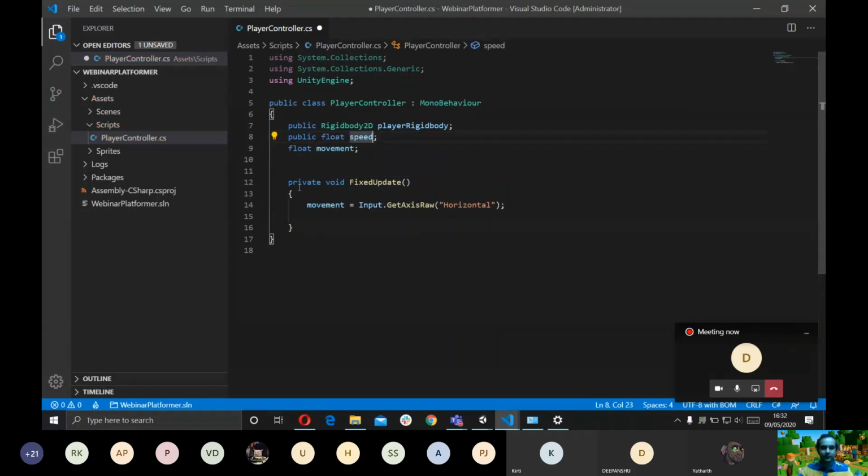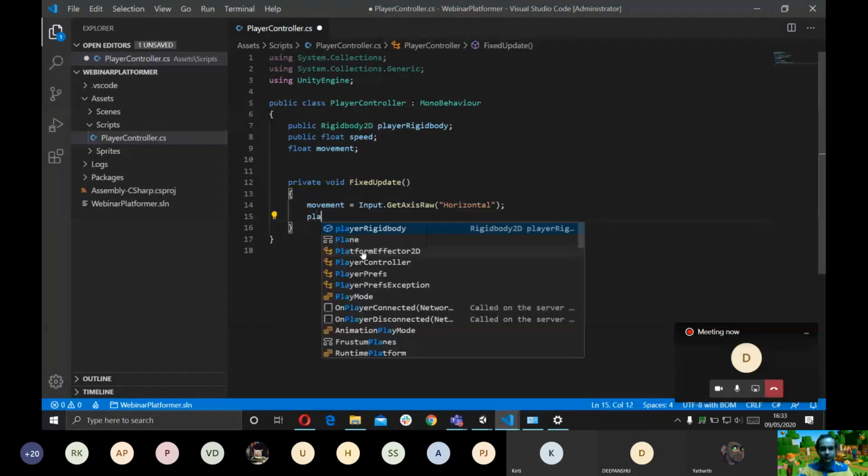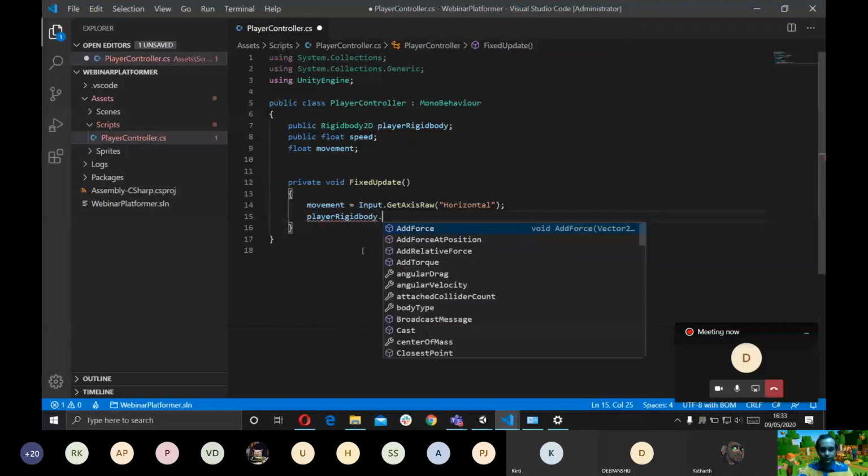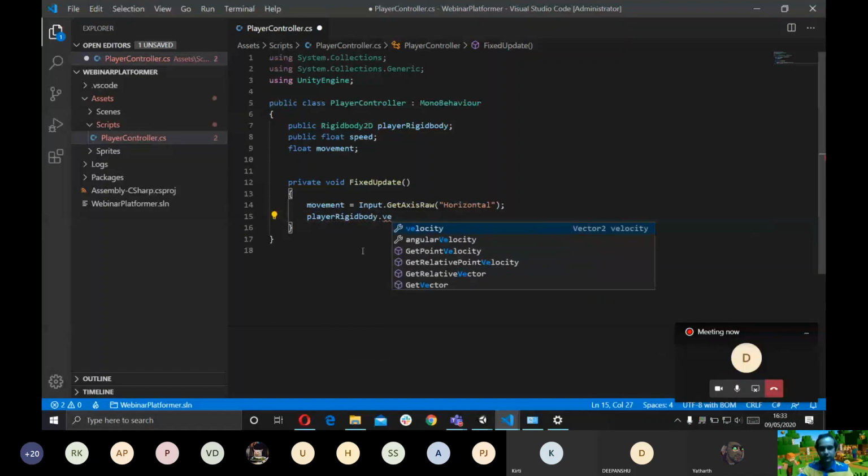This is basically the speed of the player, because movement only gives us the direction in which the player is moving, and speed is how fast the player is going to move. Now I'm going to go player rigidbody, this is again the Rigidbody component of the player, velocity. Velocity accepts a Vector2 type of variable, and this velocity is the same as the physics velocity that we all read about. It's just speed and direction.